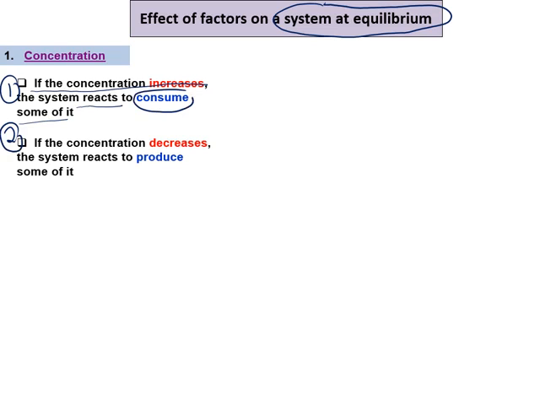Consume ni maksudnya digunakan. React to use some of it. Yang ni pula react to produce some of it. Okey, sebagai contoh, katakanlah saya ada satu sistem which is A react with B, produce C and D. So, C and D reacting to produce A and B. Dekat sini kan reversible arrow showing that the system at equilibrium. So, A, B, C and D are at equilibrium.